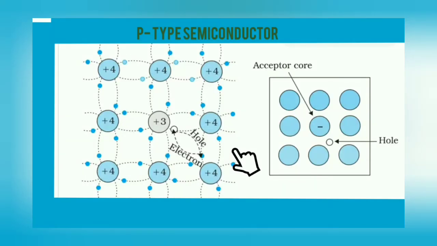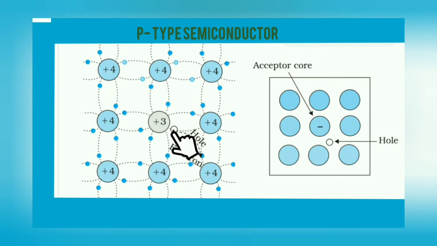Next we will see what happens when we add trivalent impurity into a pure semiconductor. Trivalent impurity has only 3 electrons in its outermost shell. That means there is a scarcity of 1 electron to complete the octet with the neighboring silicon atoms.